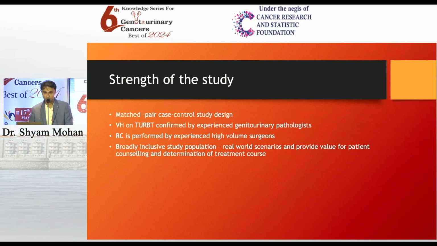The strength of the study was its matched pair case control design. The variant histology was confirmed by experienced genitourinary pathologists, and the surgery was performed in high volume centers. This is a broadly inclusive study, including prior intravesical therapy, the varied time from TURBT to radical cystectomy, and the percentage of each variant histology, which gives us a real world scenario and provides value for patient counseling and determination of treatment course.